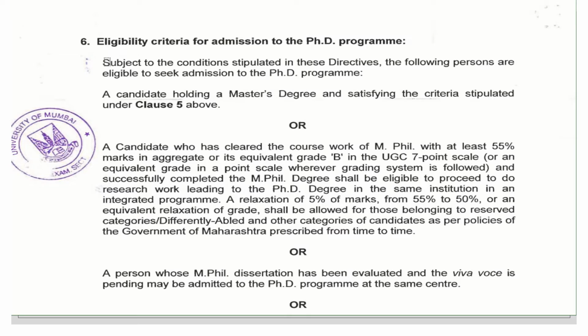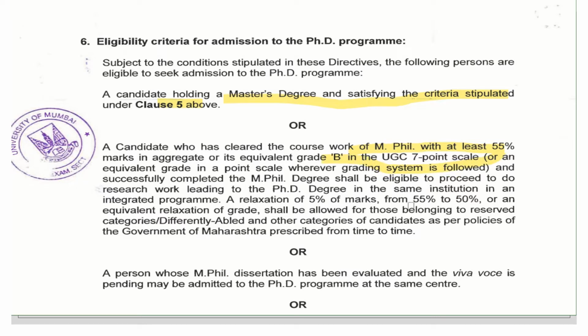a candidate who is having a master's degree and satisfying the criteria stipulated under clause 5 or above, or a candidate who has cleared the coursework or MPhil with at least 55% marks in aggregate or its equivalent grade on the UGC point scale.